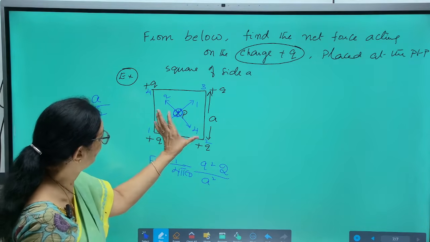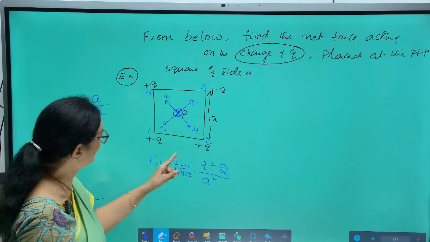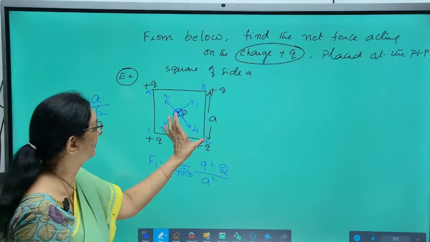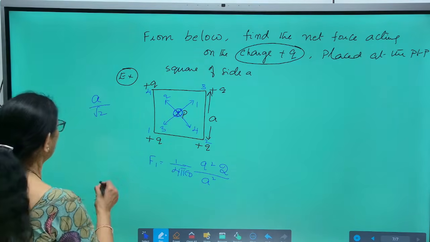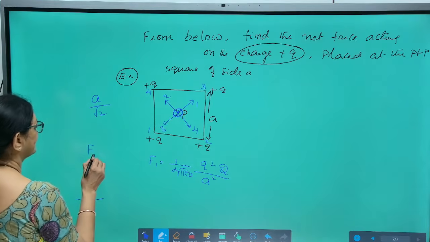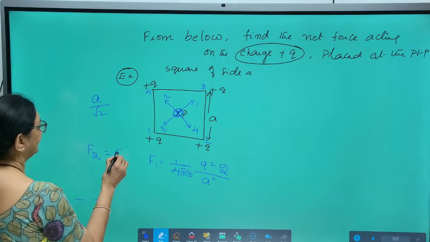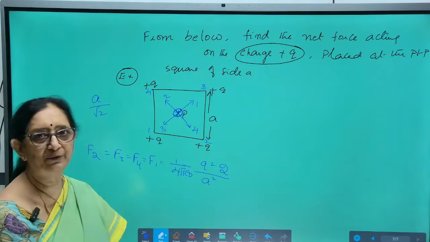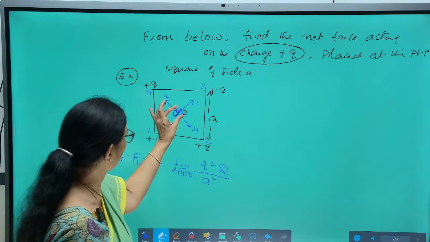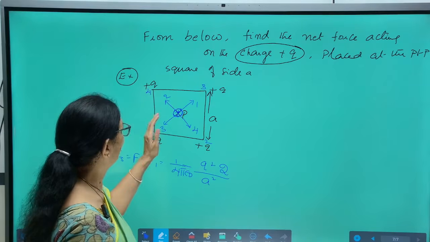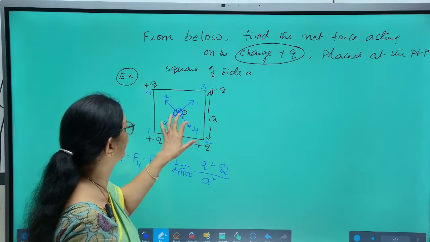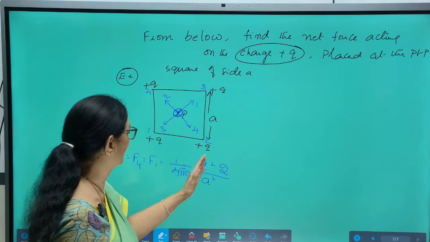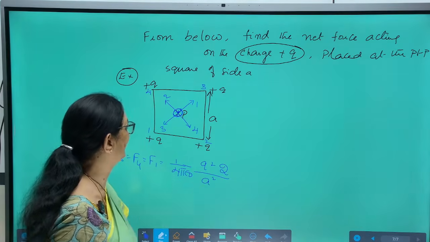Now, F2, the force between them, is 1 by 4 pi epsilon naught q square by (a by root 2) whole square, the same. So what we get here is F2, F3, F4, all of them are equal to F1. So the charge experiences forces in all these 4 directions of the same magnitude, 1 by 4 pi epsilon naught q square by a square into 2.